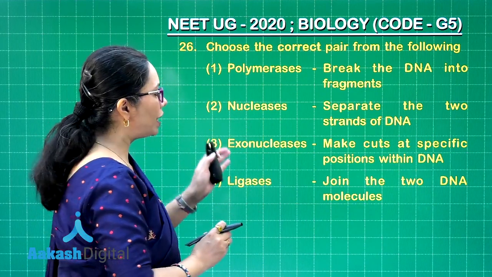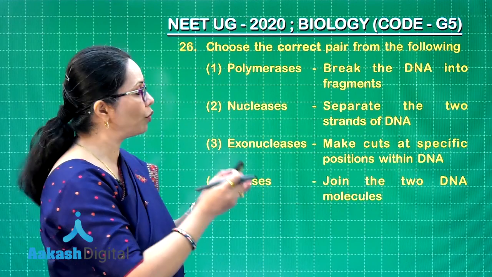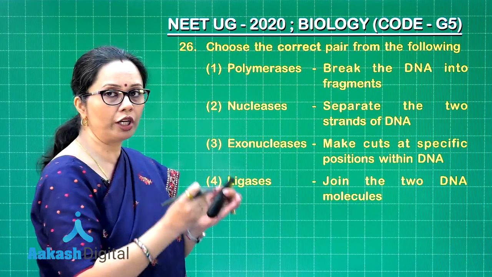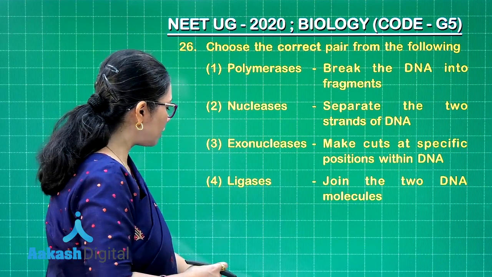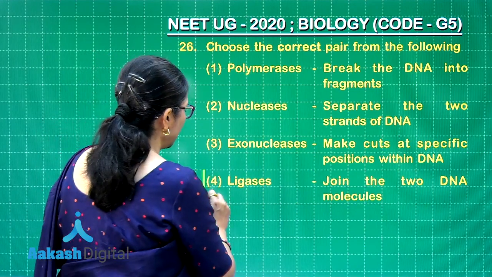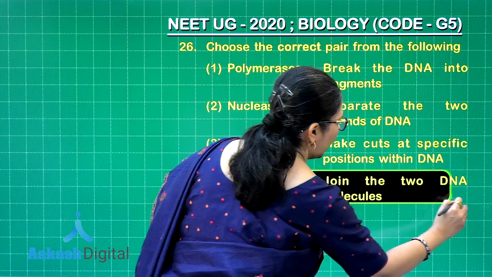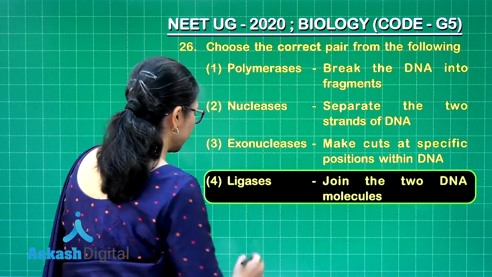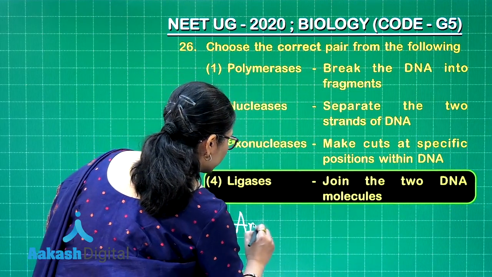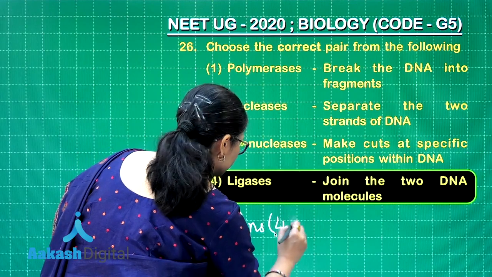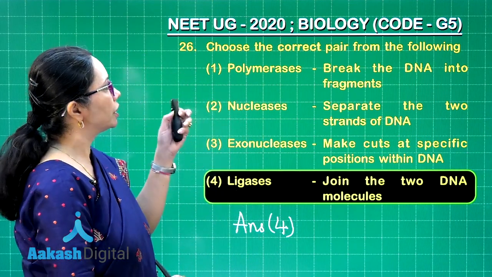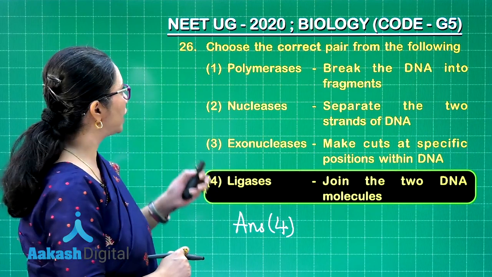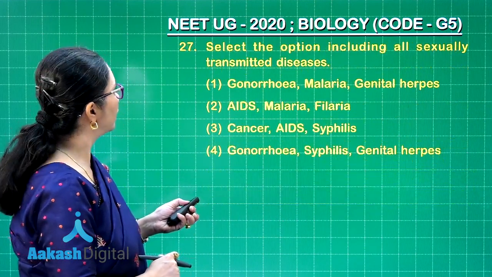Now, the fourth one, ligases. Now, ligases are the ones which join the 2 DNA molecules by forming phosphodiester bonds. So, this is our correct choice, and the correct answer accordingly is option 4. Now, from here let us move on to our next question, that is the 27th one.